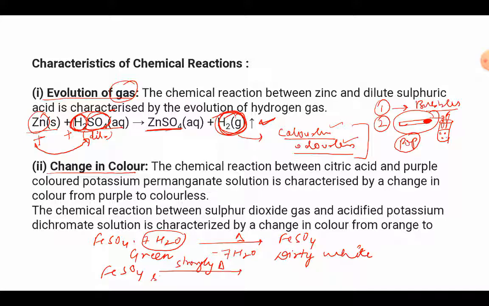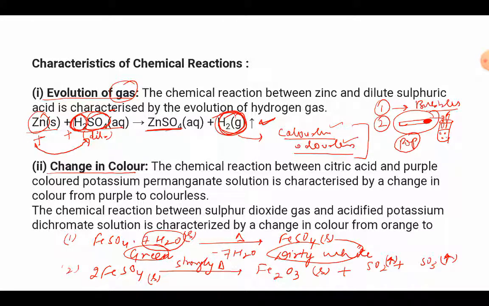So once the heating is done, this is also solid, this is also solid, this was also solid. Okay, so now 3 products will be formed. First one is ferric oxide, which is solid again. Second is the evolution of 2 gases, that is sulfur dioxide and sulfur trioxide. Now since they are gases and gases have a tendency to rise up, we show them by the upward arrow. But now how do we get to know that the product is formed or the chemical reaction has taken place? So if we pay attention to the first part, we get to know by the color change. Now in the second part, how do we get to know?